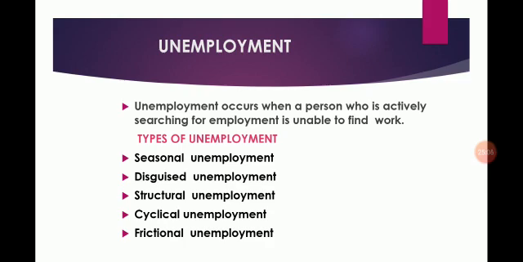Next is frictional unemployment. When unemployment happens because of transferring from one job to another, the period between changing jobs is called frictional unemployment.